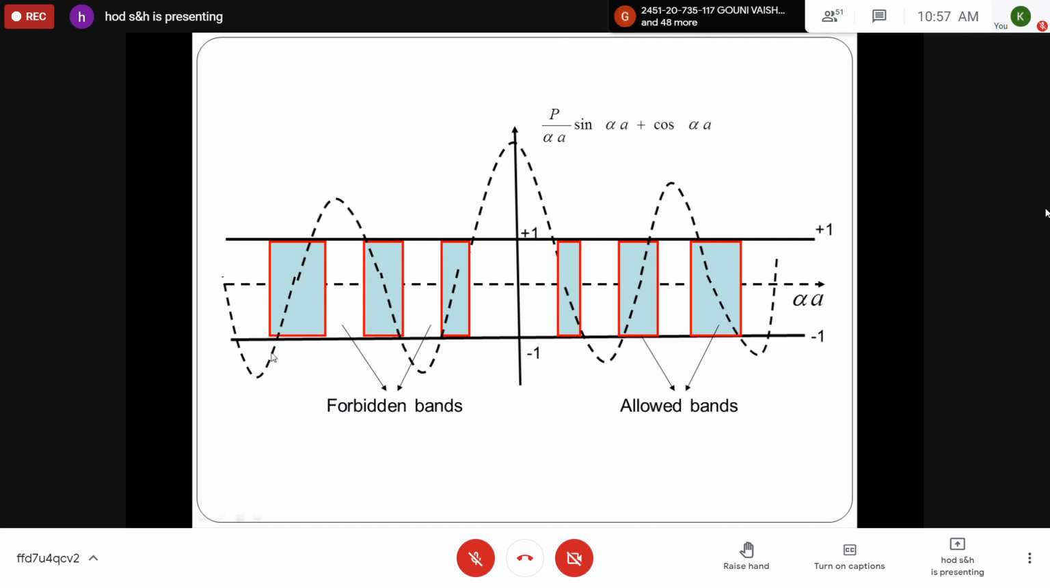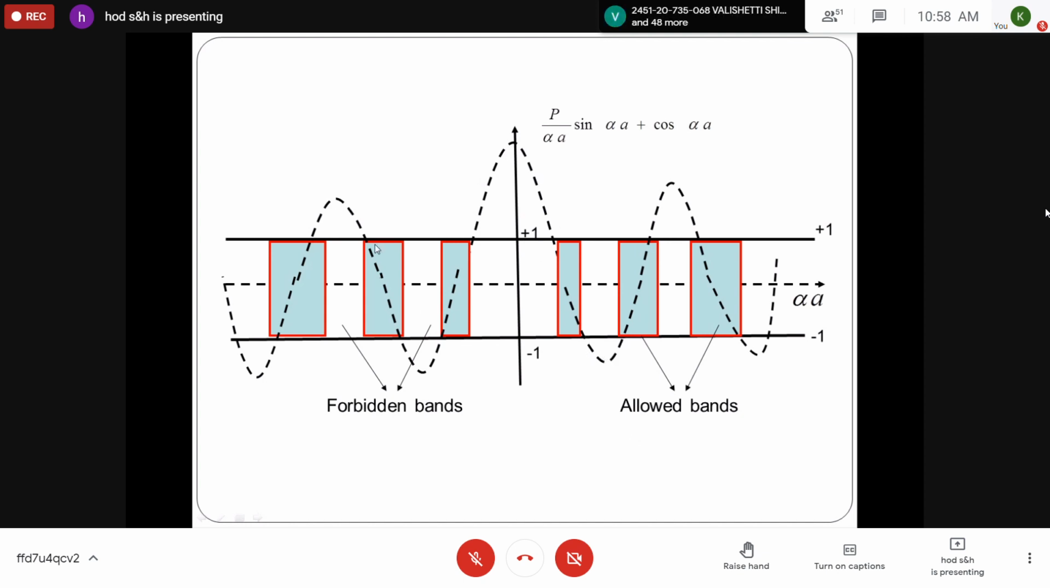If you see this diagram, initially let us take from this position, the propagation of the alpha a values are given like this. So p sin alpha a by alpha a plus cos alpha a values go and reach a maximum value, then it decreases. In this graph there is a limitation, -1 and +1, because LHS is equal to cos ka. So only those where cos lies between +1 and -1. So only those values of LHS are permitted so that it satisfies the equation. So this region is beyond +1 and this is beyond -1. Similarly, this is also above +1 and this is below -1.